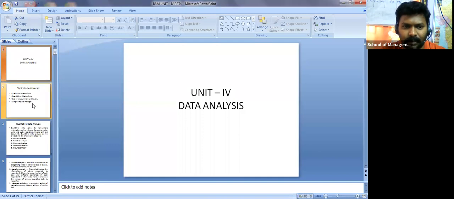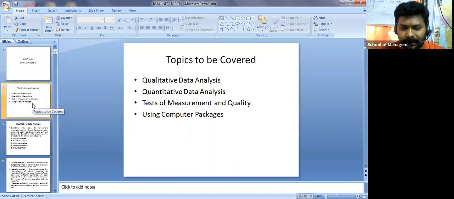So before going ahead with what is data analysis, the topics included in the fourth unit are related to qualitative data analysis. We are going to discuss what is qualitative data and how we are going to analyze that qualitative data. After that we are going to discuss quantitative data, what is quantitative data and how we are going to analyze the quantitative data, and tests of measurement and quality, right? So we have different types of measurements and how we are going to test the quality of those measurements,